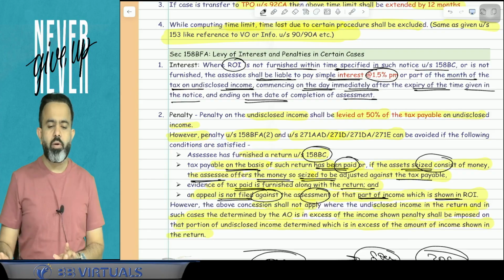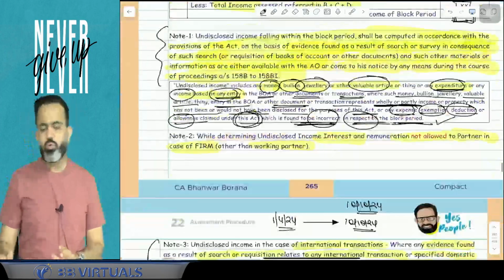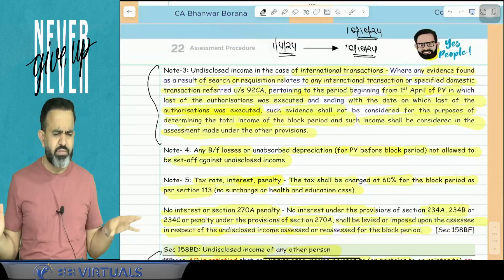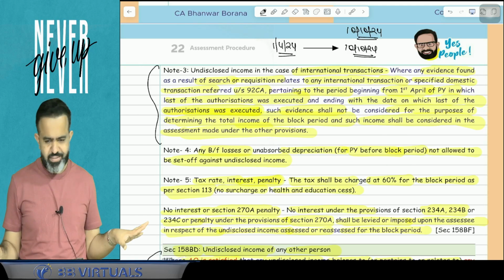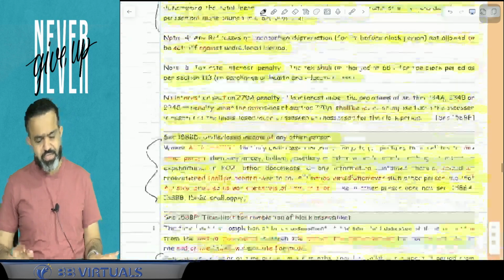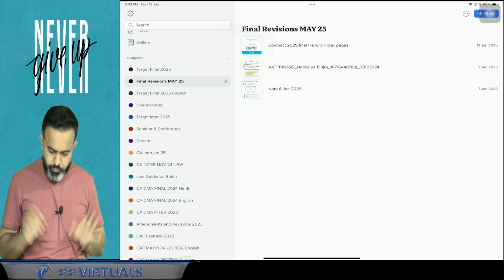This is all about your block assessment, guys. Now do one thing. Obviously, there is no question given by ICAI in the module, nothing is given, and there is no question in the market. This is the latest concept. So what I did, I have created one case study for you.